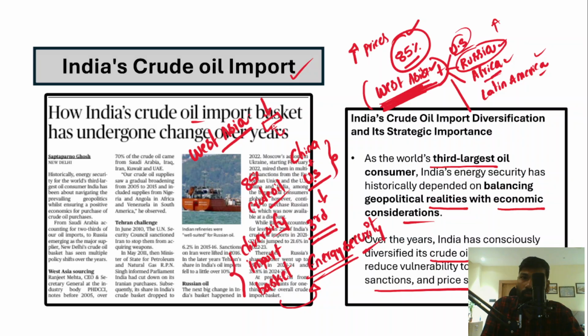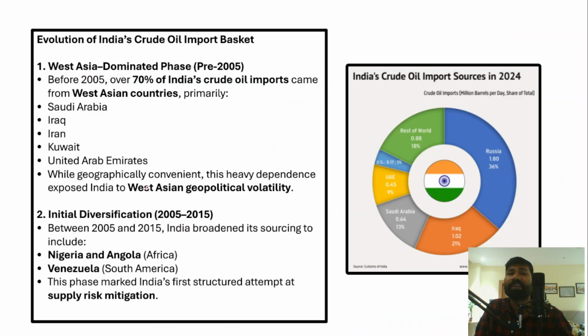If India goes for buying, and there is less supply but more demand, that means the prices will be very high. For example, imagine gold. Gold supply is very low but demand is very high, and because of that the prices are also very high, right? So therefore we should not depend on one single country for crude oil. So what India did is start diversifying its basket.